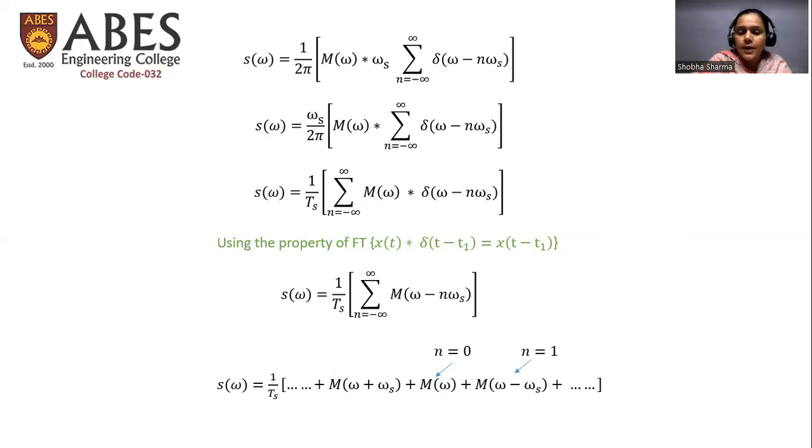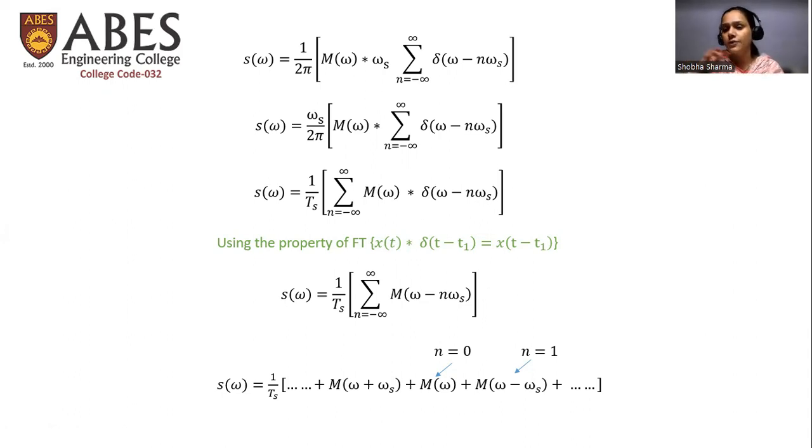we will use a property of Fourier transform, which says that if a function of time is convolved with a delta function, then it gives us the function defined at discrete instants where the delta function is defined.